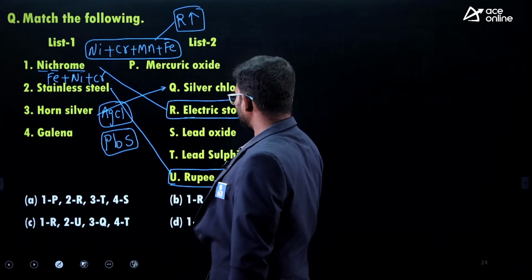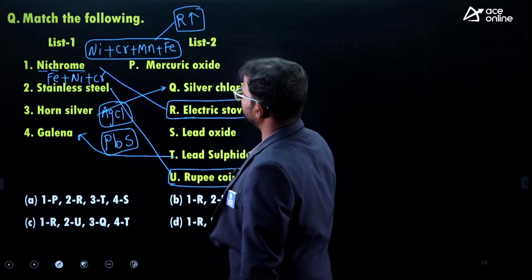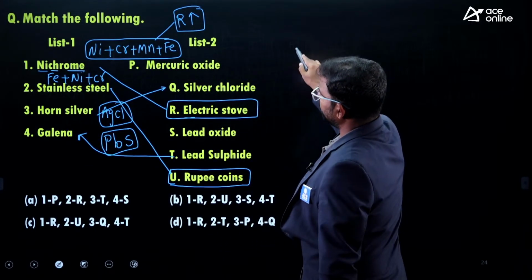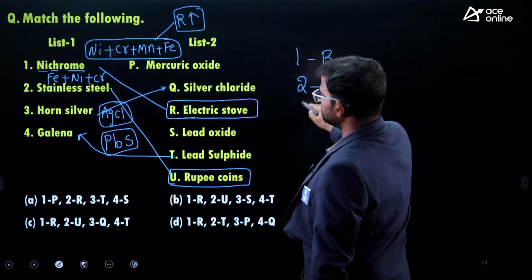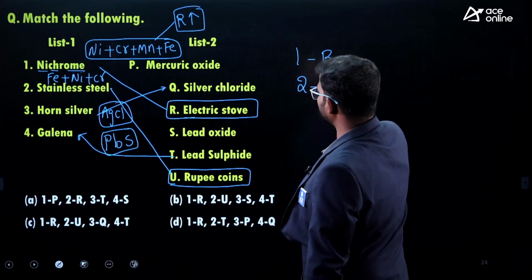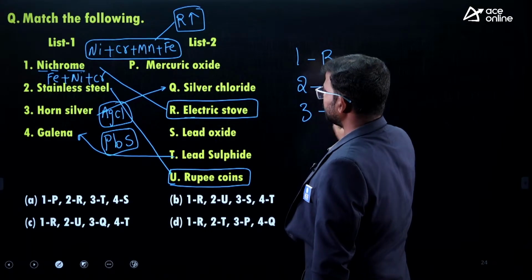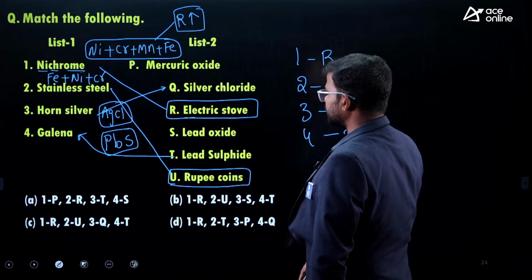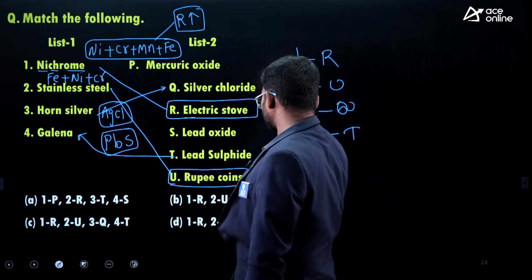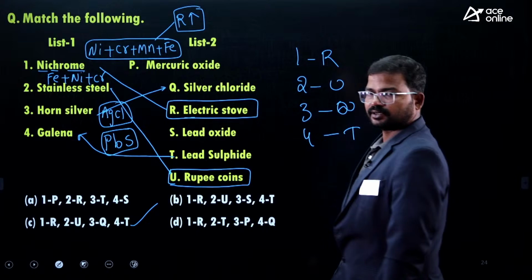So finally, guys, nichrome matches its use; stainless steel, the correct one is Indian rupee coins; horn silver, Q; galena, T. So option C is the right one.